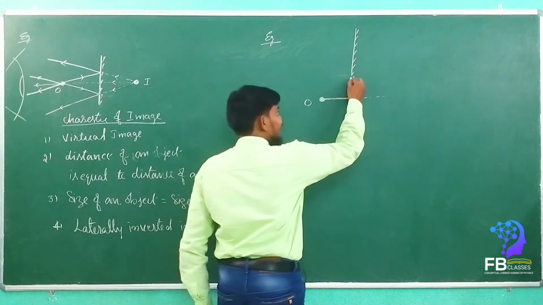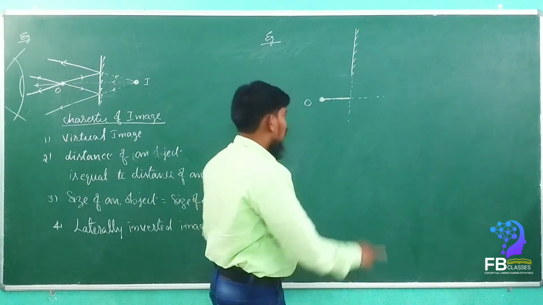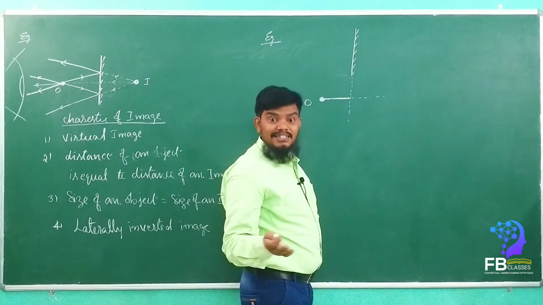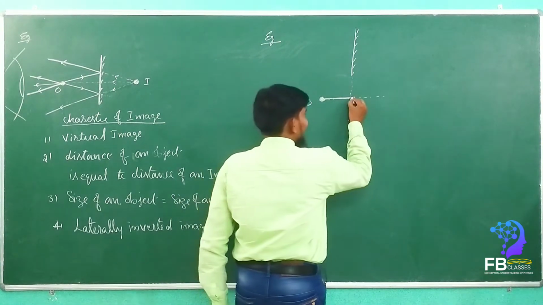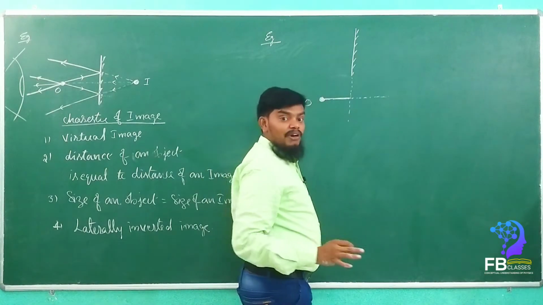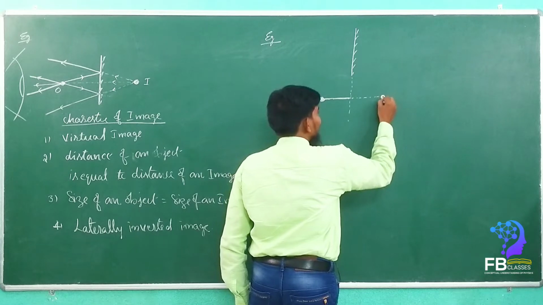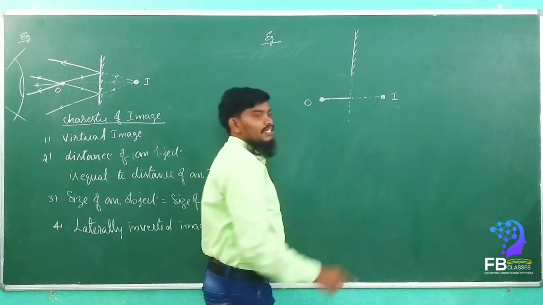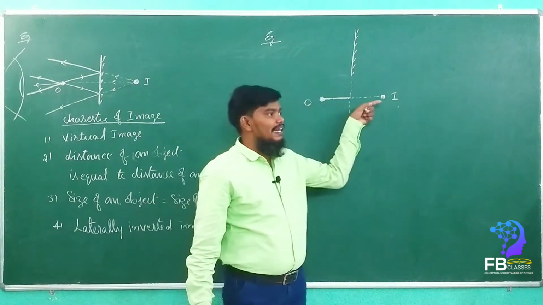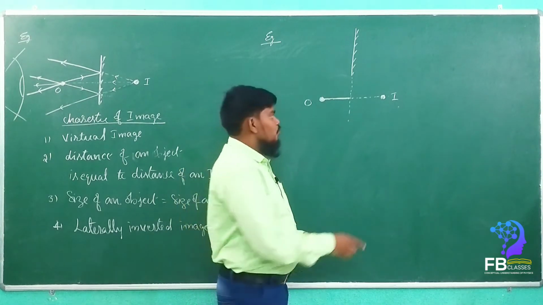If the mirror is not there, then extend the mirror. Draw the perpendicular line, and then extend the perpendicular line. Then the third point we have to consider: the distance of the object is equal to the distance of the image. The image will be formed here only. On the perpendicular line only the image will lie. So the image will form here.